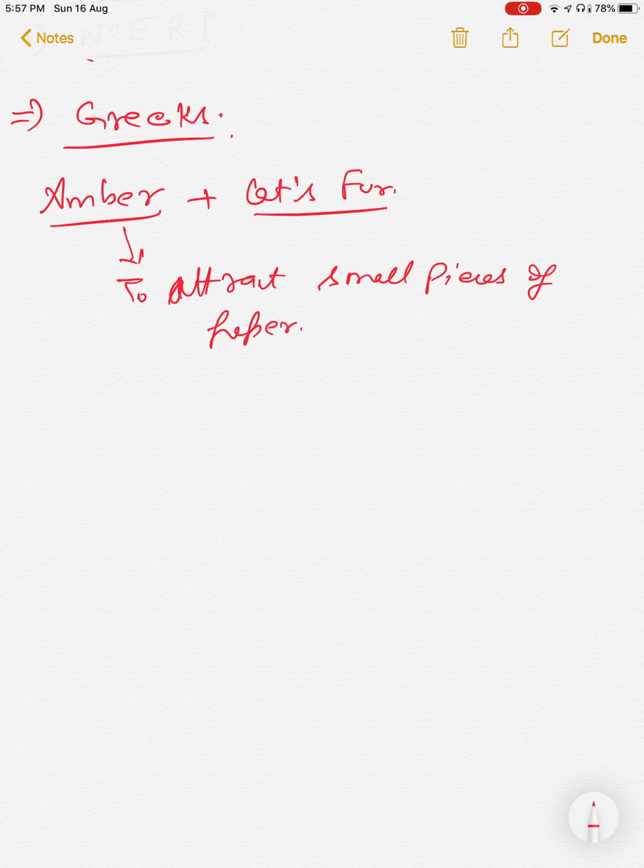So what they said was, when you rub amber with cat's fur, amber acquires some kind of property, and that property makes amber attract small pieces of paper. That property was called electric charge.